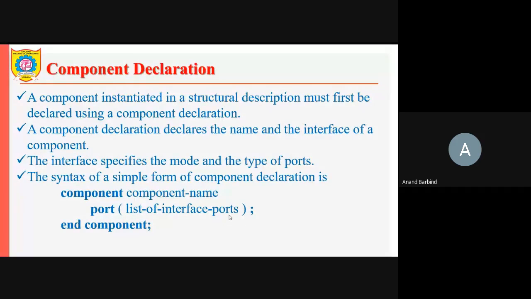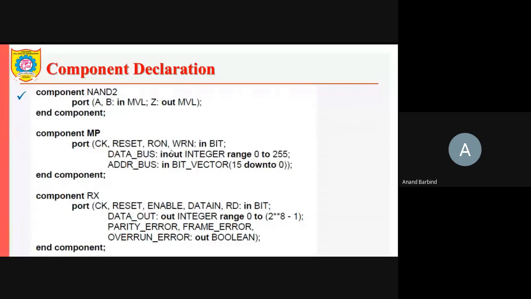The inputs and outputs for that component we specify, and then end component. So this is the component declaration statement. Then there is another statement called the component instantiation. First of all, let us see an example of component declaration.